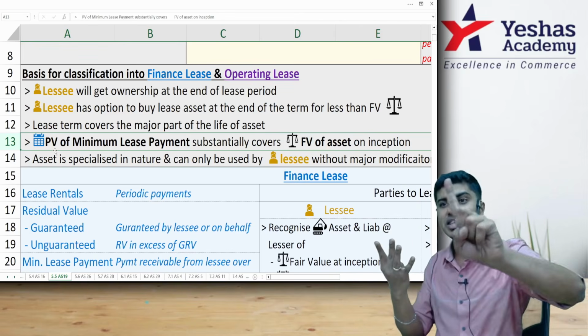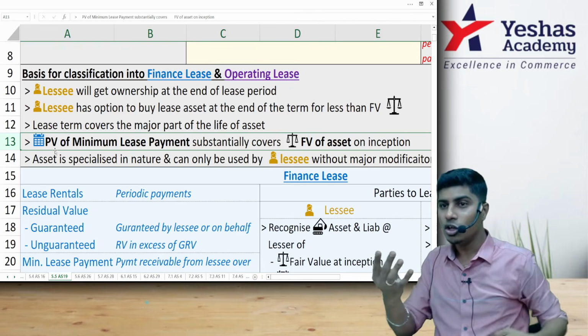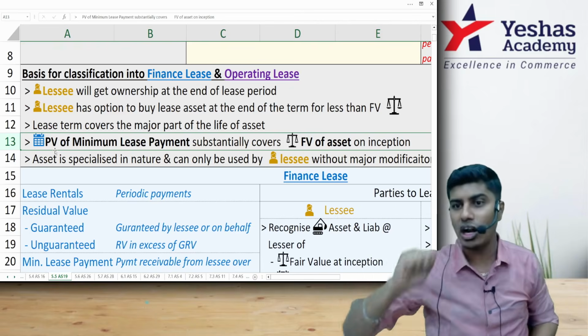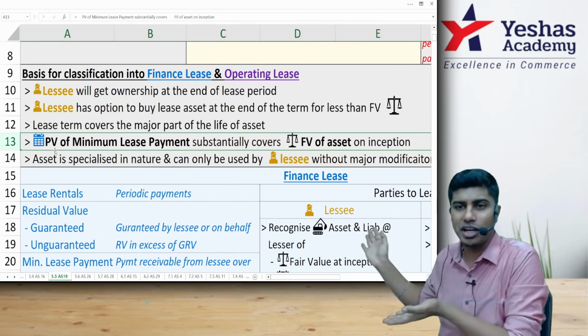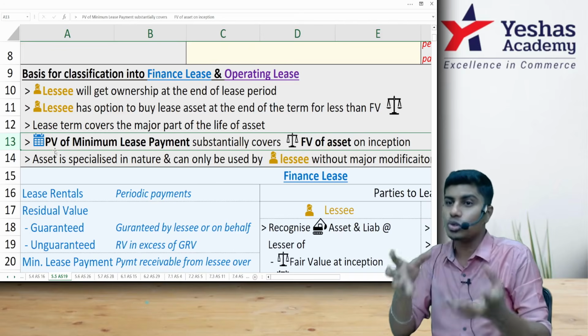At the beginning of year 1, this 1 lakh is unearned finance income. Why? I will earn it eventually over the period. So I should record your receivable at 4 lakh. Basically, that's what I'm trying to tell. You eliminate the interest portion and identify the price at which you sold the asset.